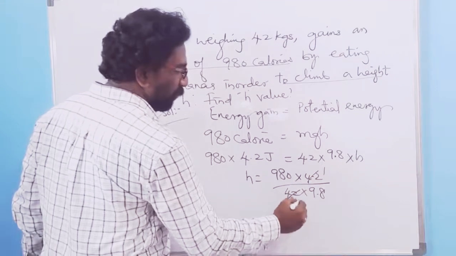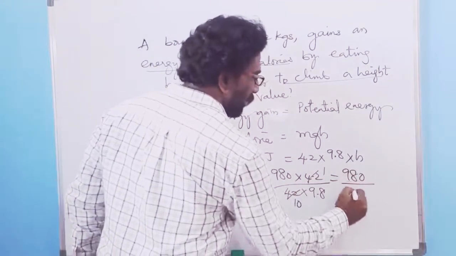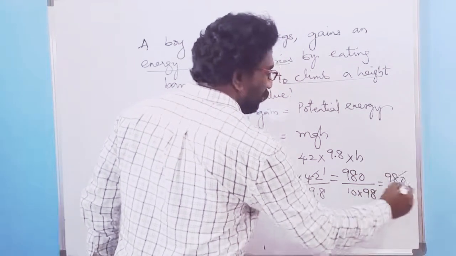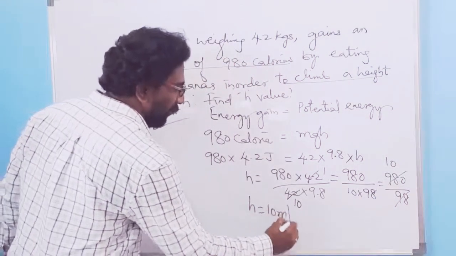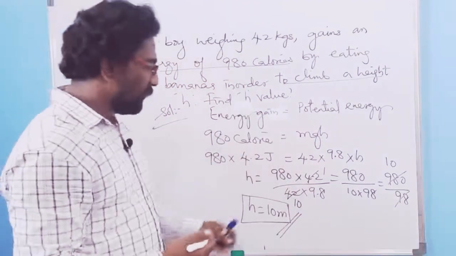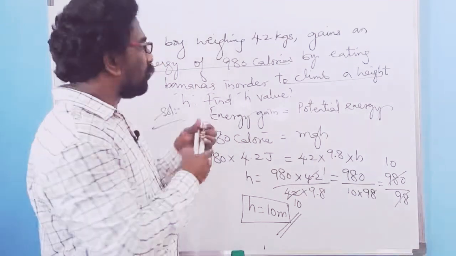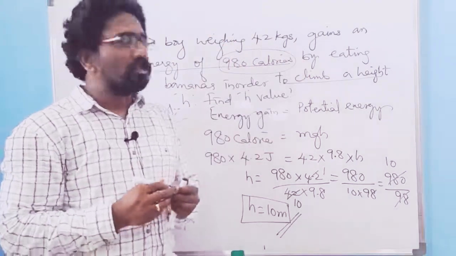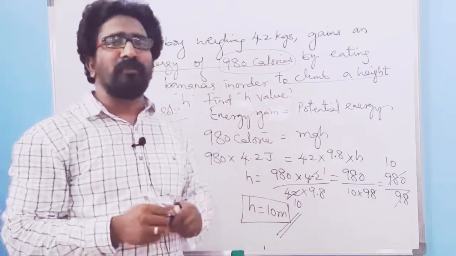4.2 ones are 4, tens are 42. That is equal to 980 over 10 into 9.8, which equals 980 over 98. If you cancel, you will get 10. Therefore, the height which the boy has to climb in order to liberate that energy is 10 meters. So this much height he has to climb in order to liberate the energy gained by the boy. Okay, so these can be some of the questions related to the applications of Joule's law.